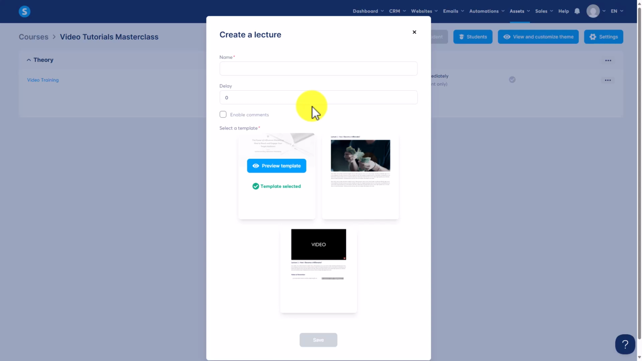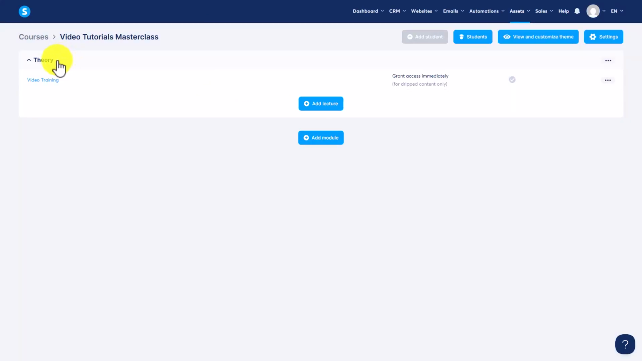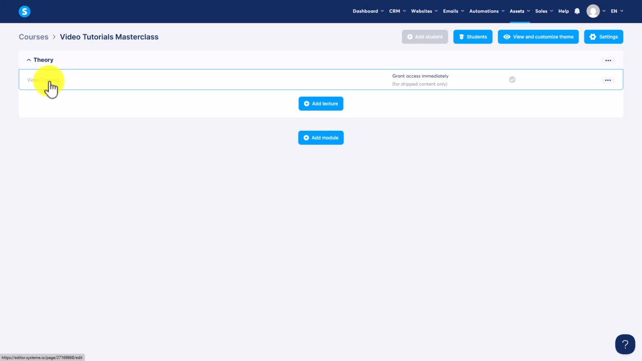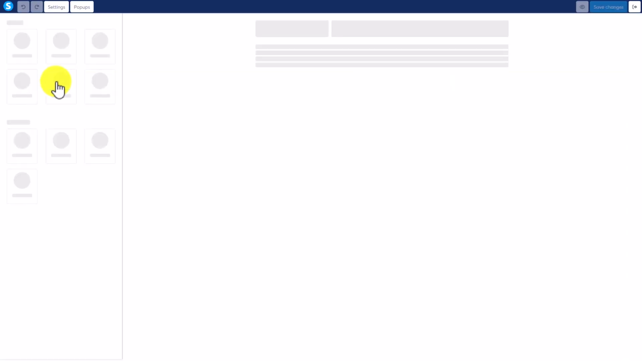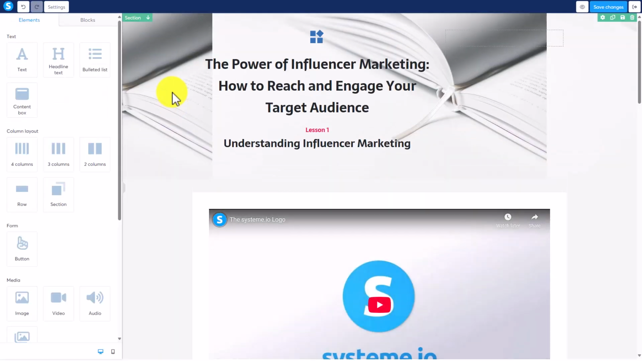Once we add in a lecture, we can choose a specific template and we can add in a specific lecture. Now, a lecture doesn't necessarily mean that you're going to have audio or video content. All it really means is that this is going to be the separation point within a specific module. So what we have here now is a module. We also have a lecture. We're going to click on video training. That's going to open up into the editing screen.